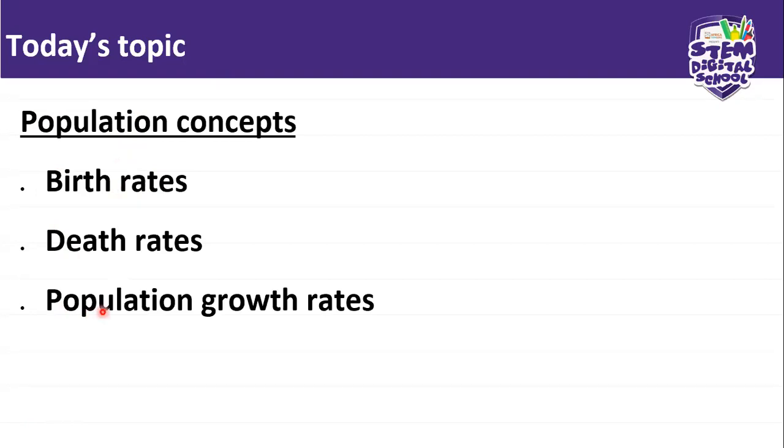All of these are called population concepts. They explain different rates within a population. Okay. So I want you to listen very carefully. Do you understand, grade 7? For some of you, it's a new concept.